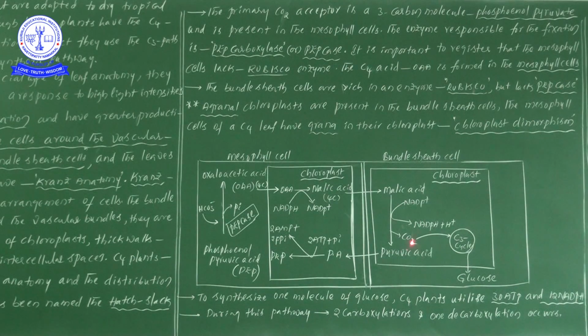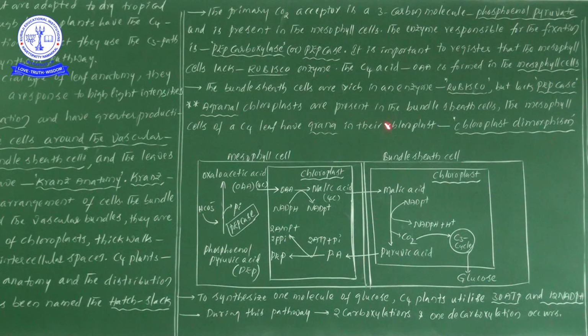Now one carbon dioxide is produced, no. This one carbon dioxide is involved in the C3 cycle. But in the previous video we learned that for the formation of one glucose molecule, how many carbon dioxides are required? 6 molecules of carbon dioxide are required, no.